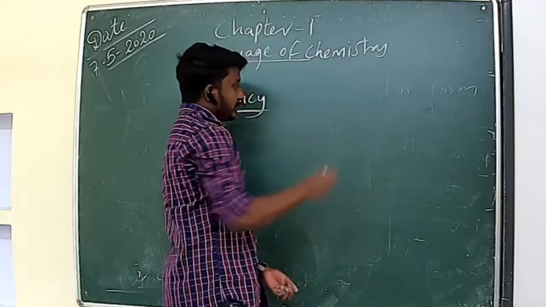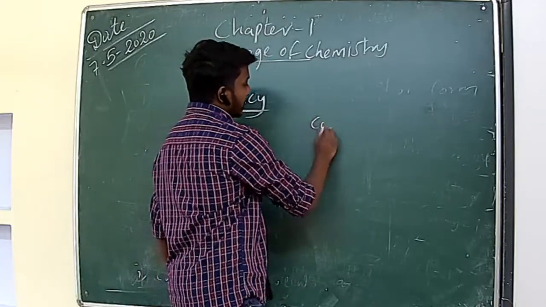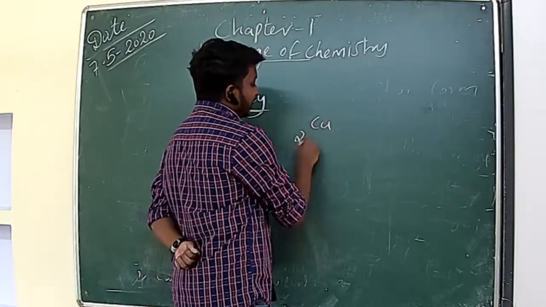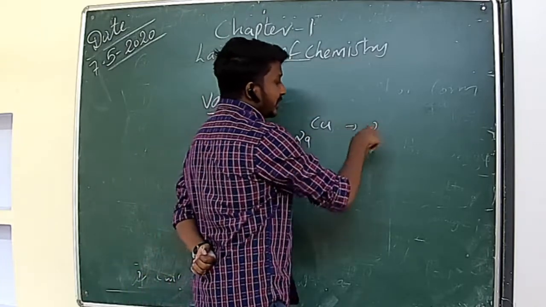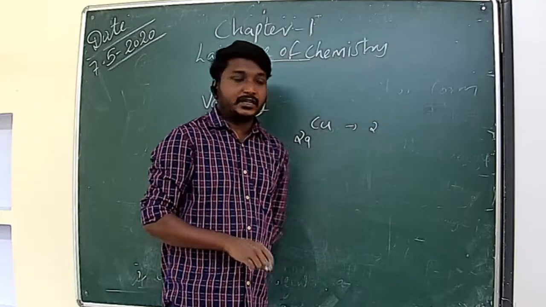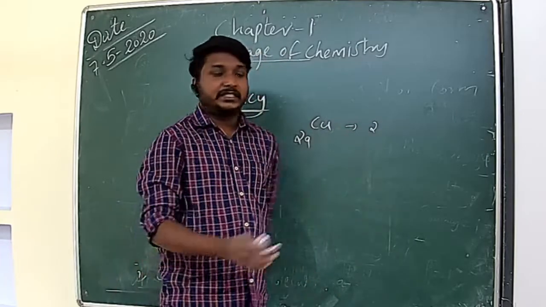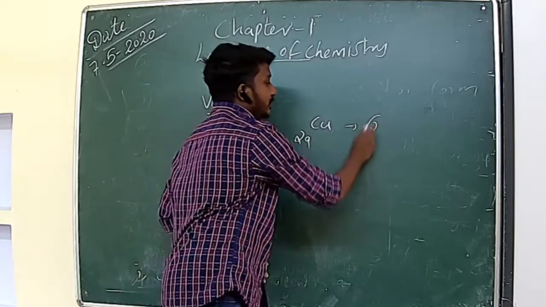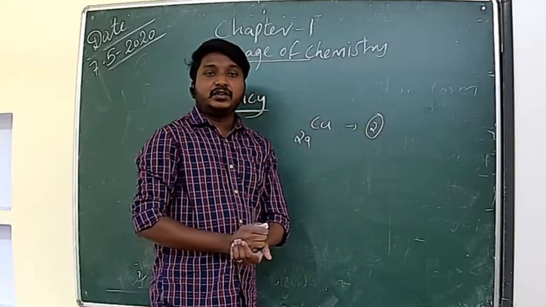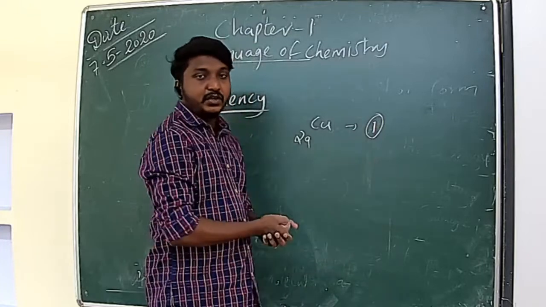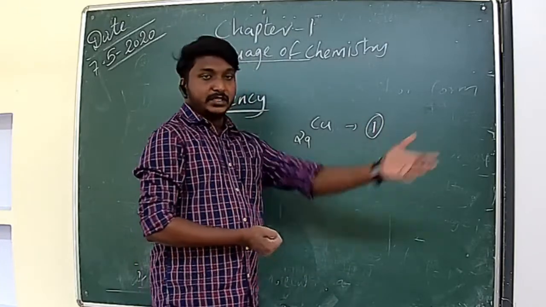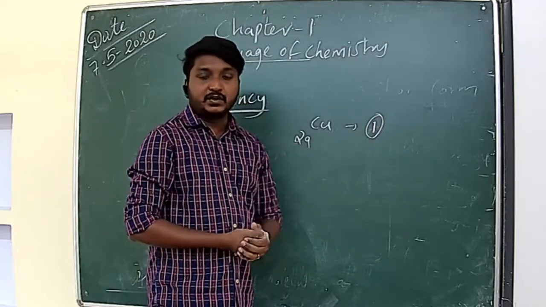Suppose copper. Copper atomic number is 29. So we will get 2 electrons in the valence shell. Okay. So while writing the electronic configuration, in the valence shell we will get 2 electrons. So they have the tendency to donate 1 electron in the valence shell. Copper having 1 electron in the valence shell. So in order to attain stability, they should lose 1 electron.